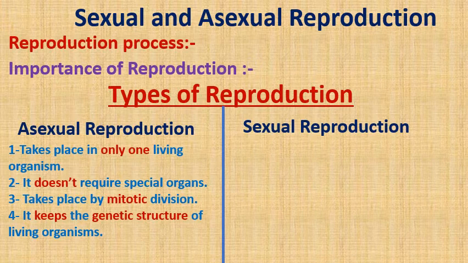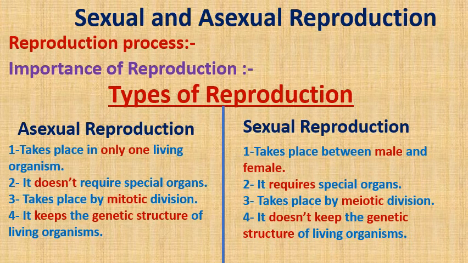Okay? Let's find out what is meant by sexual reproduction. Here in sexual reproduction, we need male and female, as sexual reproduction requires special organs like male and female reproductive organs. It takes place by meiotic division.